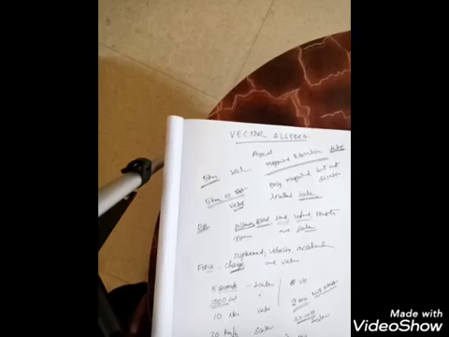Next one, they are given 20 newton meter or joules. It is 20 newton meters, that is work done. There is no direction for work done. That's why it is a scalar.